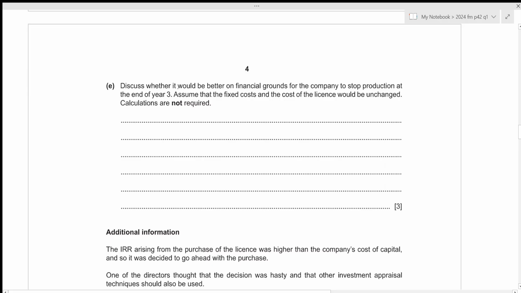We now need to discuss whether it would be better on financial grounds for the company to stop production at the end of year 3. We need to assume that the fixed cost as well as the cost of the license would be unchanged. Calculations are not required. Okay, now let us assume that the company stops production at the end of year 3.